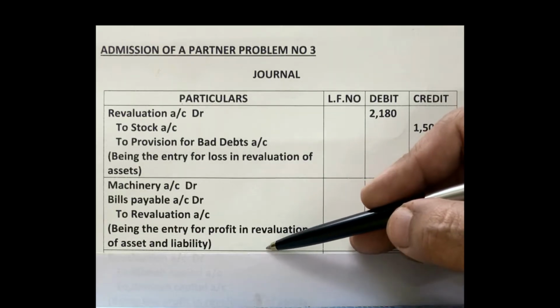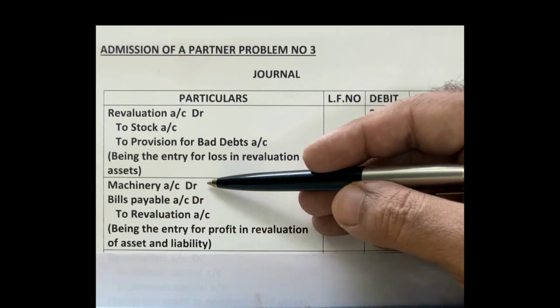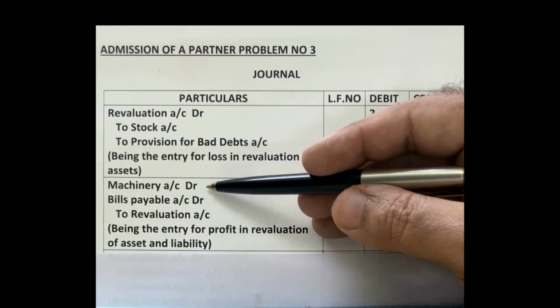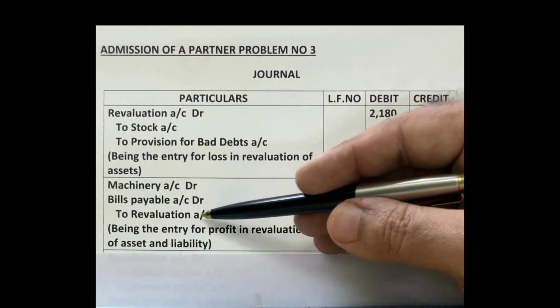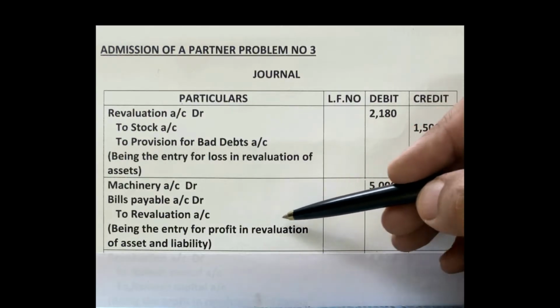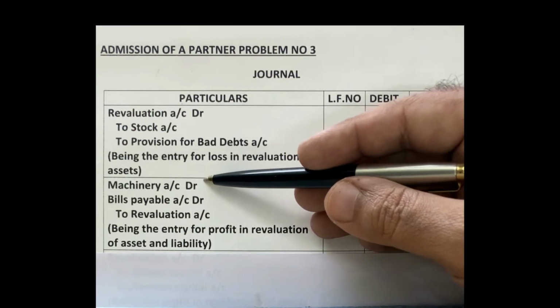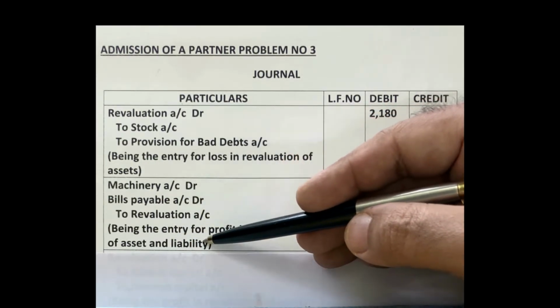And what is the narration? Observe what happened here. One asset value is increased, one liability value is decreased. These two are profits in revaluation of asset and liability. So mention: being the entry for profit in revaluation of asset and liability. Machinery is the asset here, bills payable is the liability.